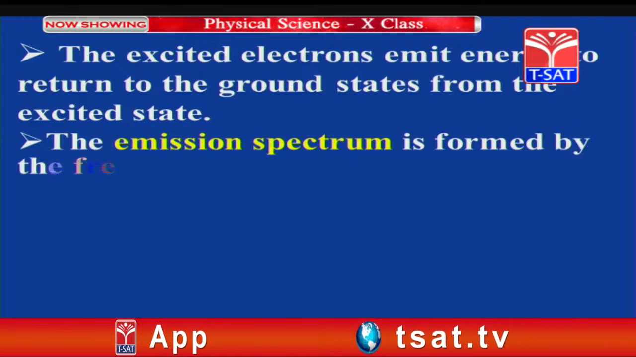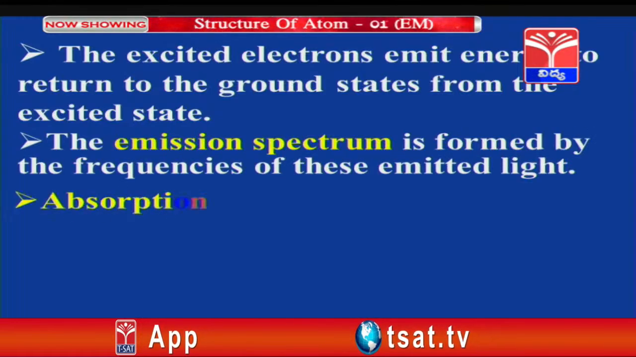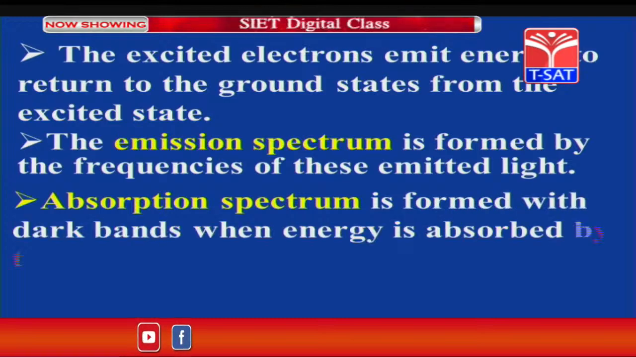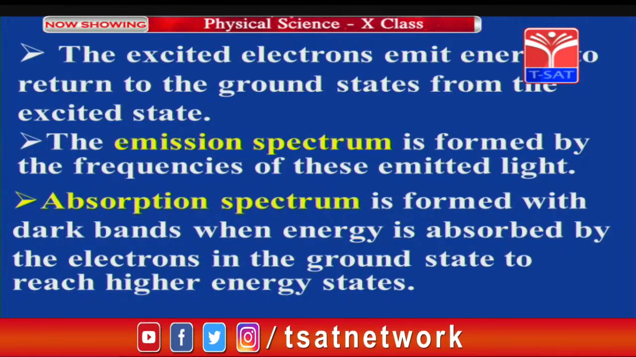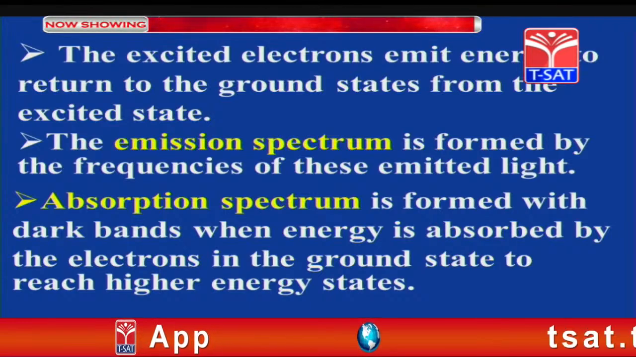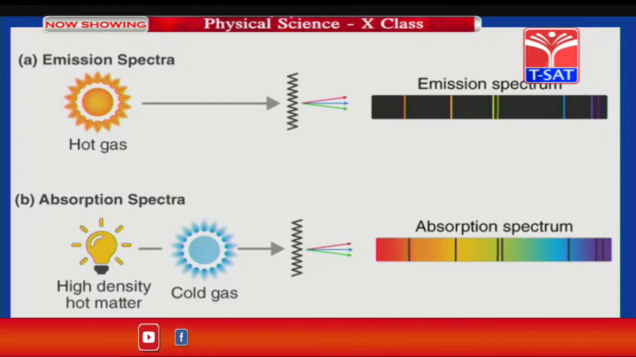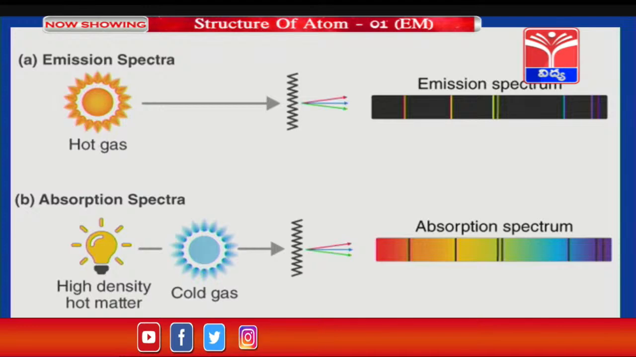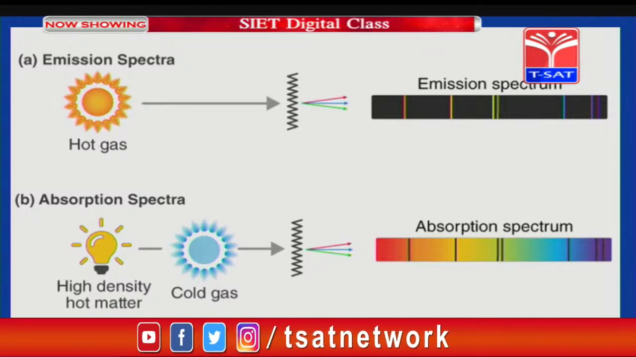The emission spectrum is formed by the frequencies of the emitted light, and the absorption spectrum is formed with dark bands when energy is absorbed by the electrons in the ground state to reach higher energy states. Children, here you can observe that the visible spectrum can be divided into two types, emission spectrum and absorption spectrum. Here you can find emission spectra and absorption spectra.